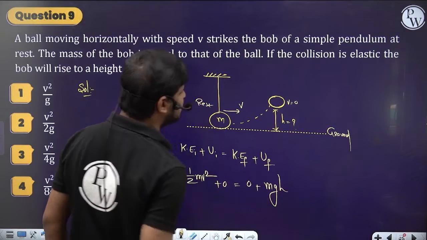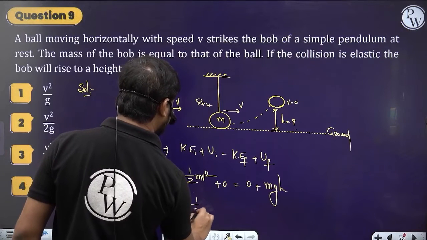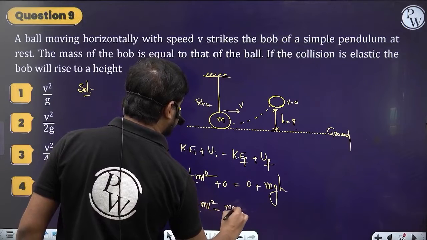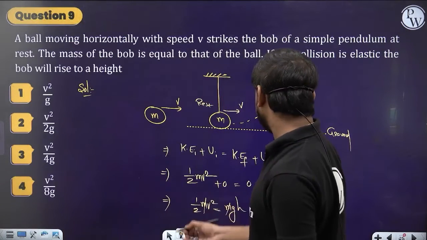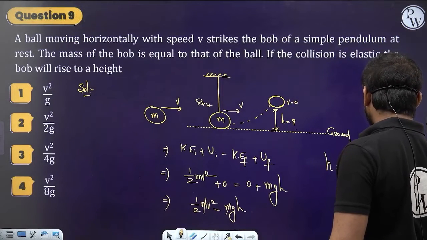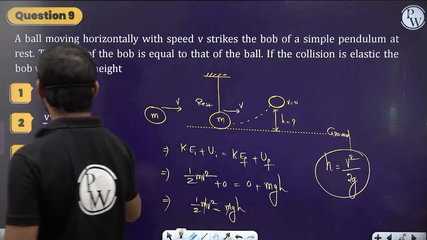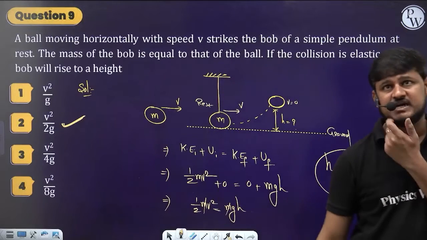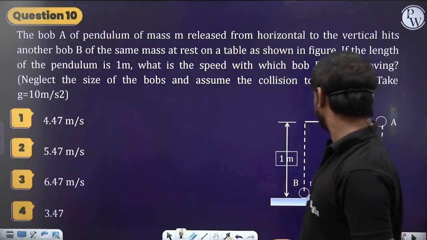So m g h is the potential energy. From here I can write half m v square equals m g h. I need h here, so m cancels, and h is equal to v square by 2g. Check the option, v square by 2g. Option 2 is the correct one. Clear guys? Understood? Chalo, let's move further. So, question number 10.